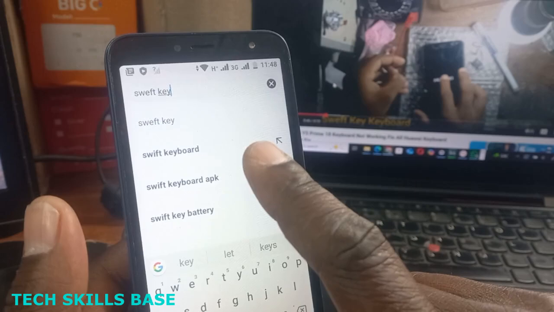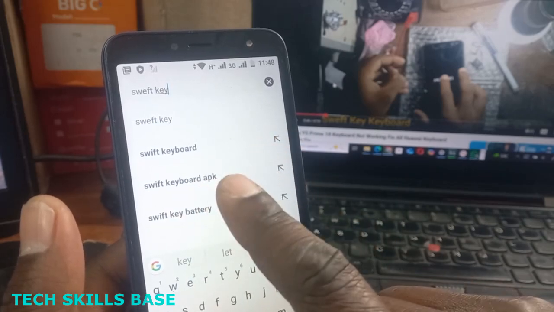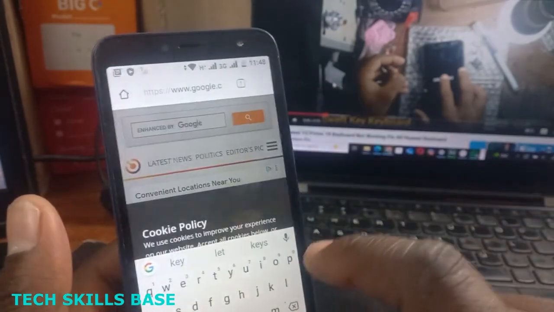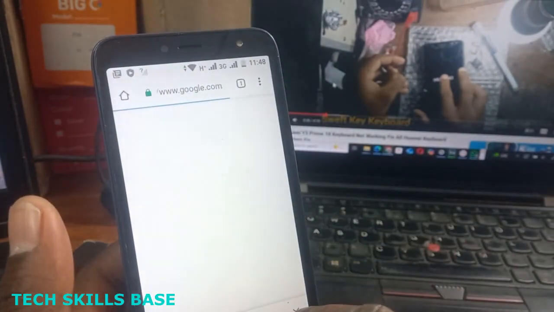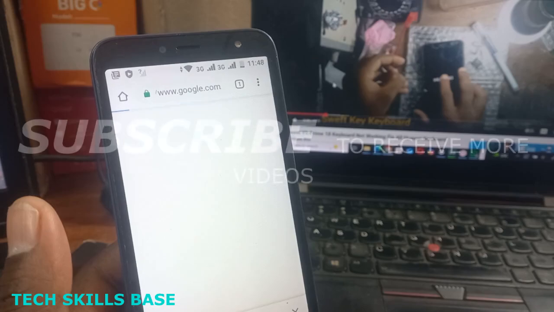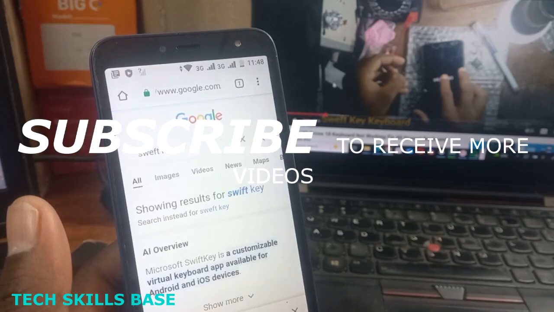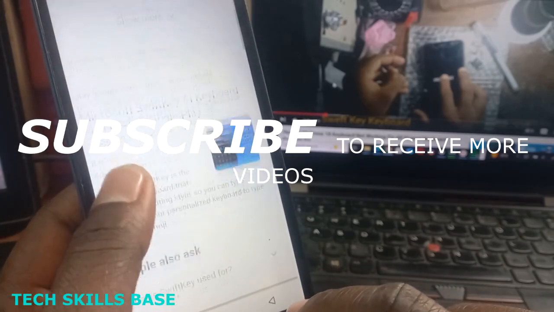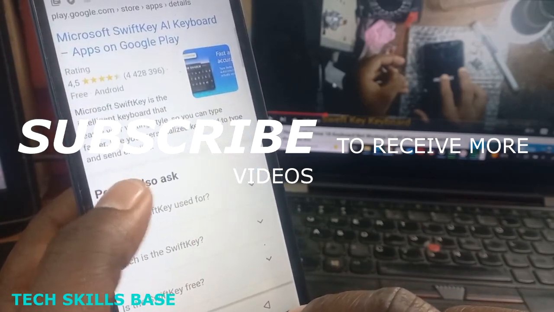I can download SwiftKey. Okay, I can check in the suggestions where I can get it.